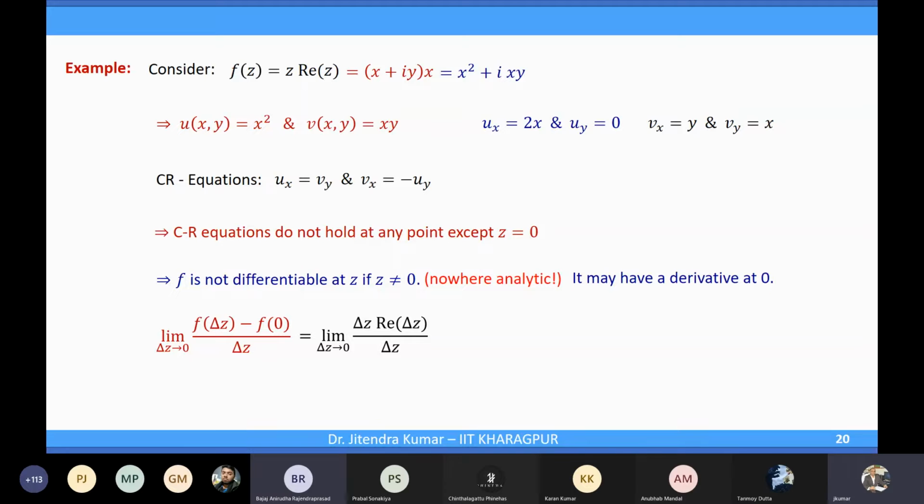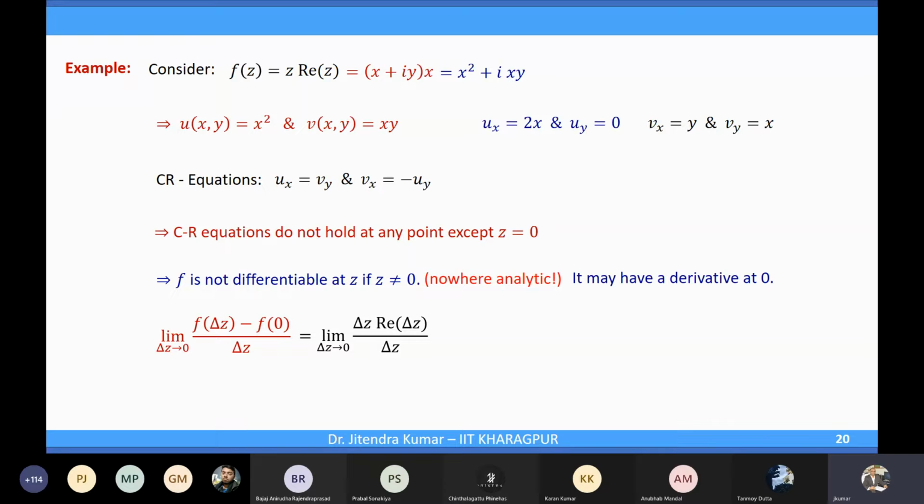Yeah, as I also stated, the definition of analyticity is slightly different, because there you say that the function is analytic at this point if it is differentiable at that point and also differentiable in the neighborhood of that point. Did you get my point? Okay, yes, sir. Got it.